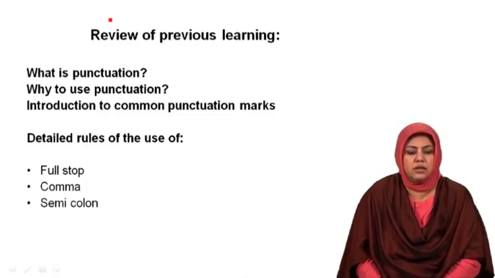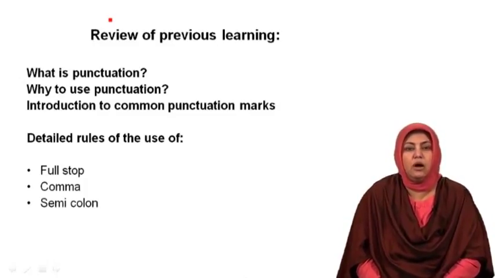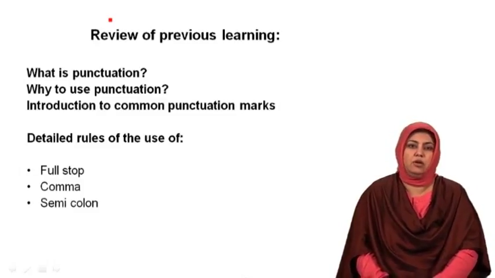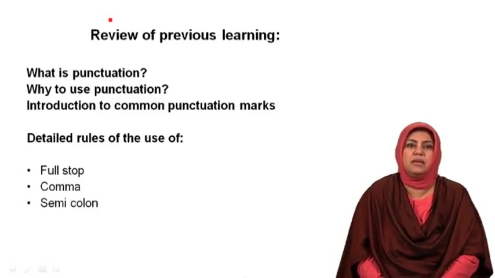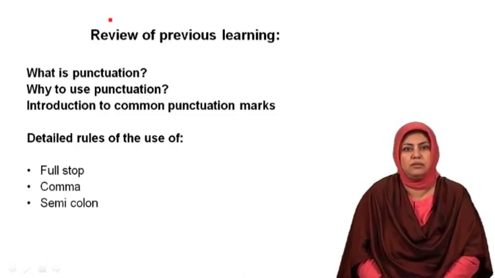The rules of using a semicolon were shared in the previous session. Now I would just refer to the main uses of semicolon. A semicolon is used to refer to bigger categories and to separate them from other bigger categories when within those bigger categories there are smaller categories that are separated with the help of commas.